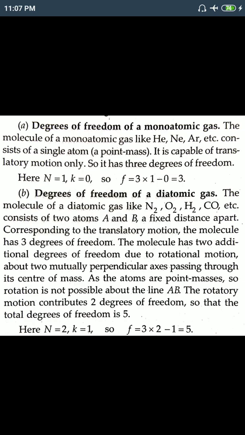Because only a single atom is there, it is capable of only translatory motion. So 3 cases arise, that means 3 degrees of freedom. So n equals 1, there is no independent relation, because another particle is not there, not fixed at a distance from each other, since only one atom is there. So k equals 0, so degrees of freedom f equals 3. Understand?